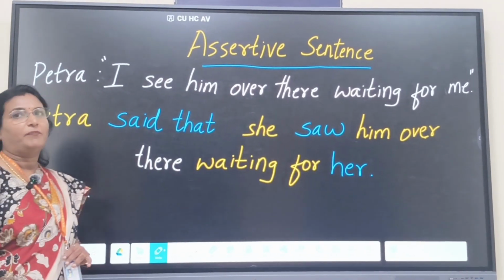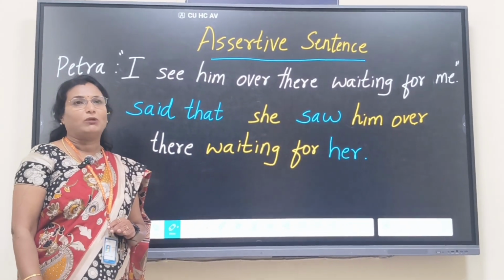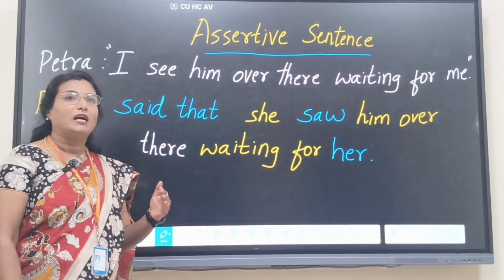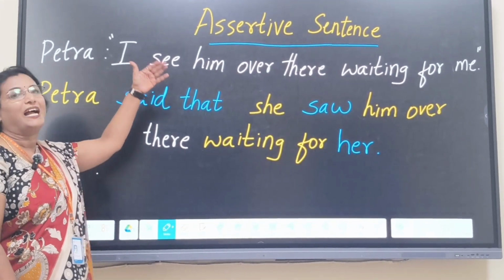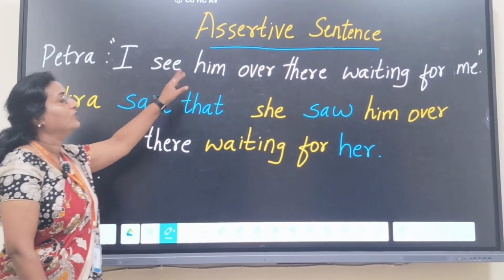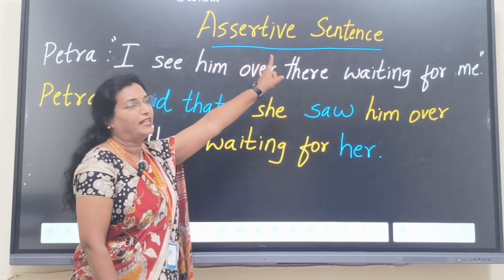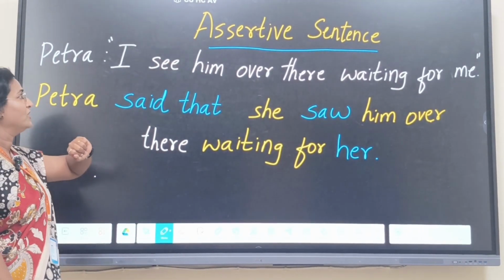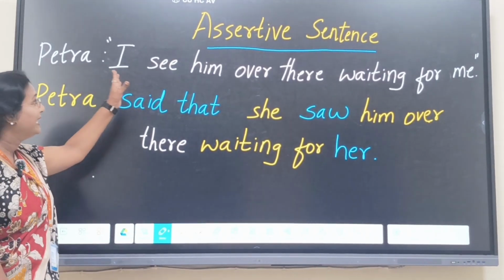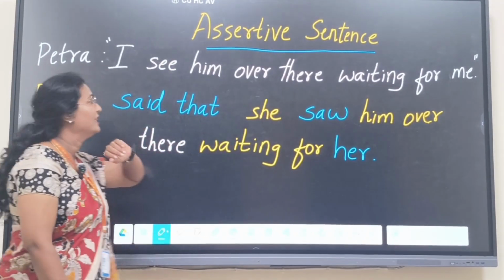Yes, yesterday we had learnt about kinds of sentences. Now we are going to report each kind of sentence. The first one is assertive sentence. How do you report an assertive sentence? First you have to identify the assertive sentence.